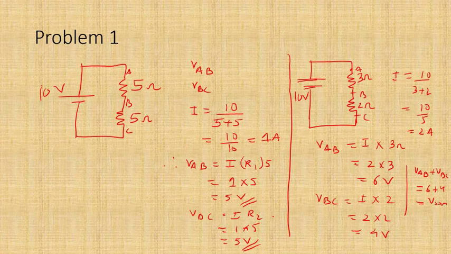Okay, so now we take a bigger problem. Let me look at one such problem. This has 20 volts. This is 10 ohms, this is 6 ohms, and this is 4 ohms.